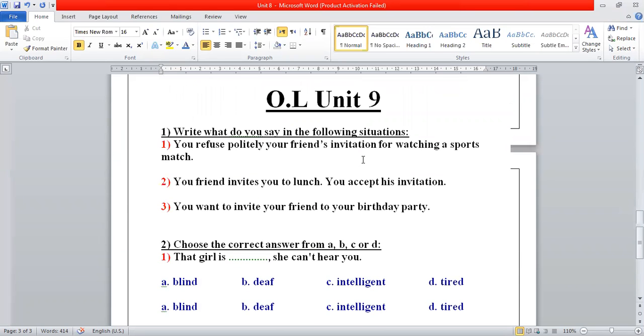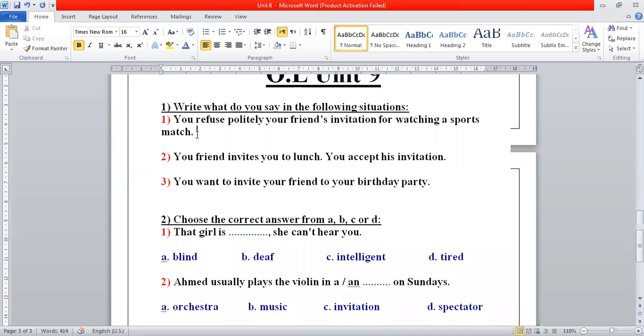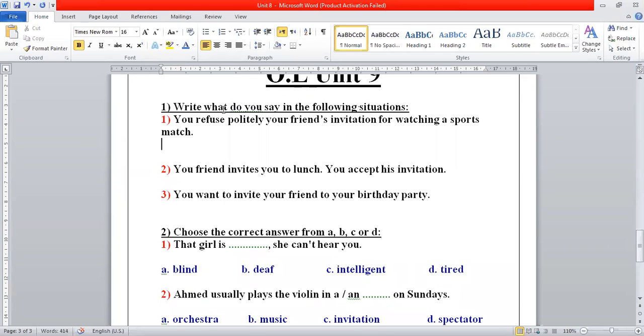Now Unit 9, we have some questions about Unit 9. The first question, write what you would say in the following situations. The first one, you refuse politely your friend's invitation for watching a sports match. What can you say if you refuse an invitation? Yes, Khalid. How can we refuse the invitation?